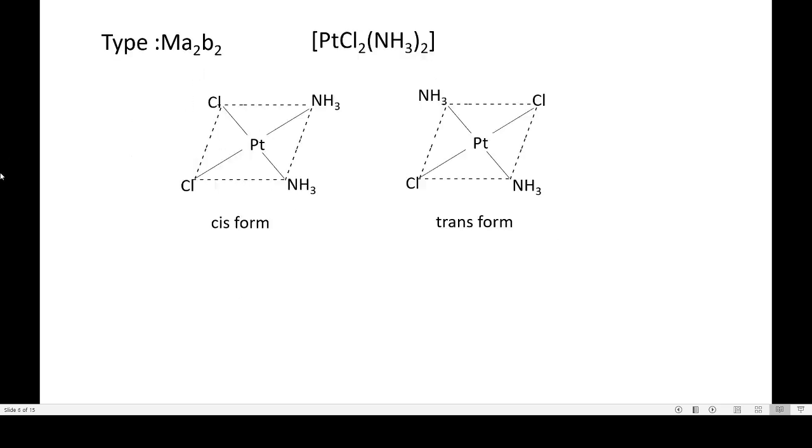For example, we can take the diamminedichloroplatinum complex. Here the same kind of ligands are adjacent to each other. This is the cis form. Here they are in opposite positions. This is the trans form.